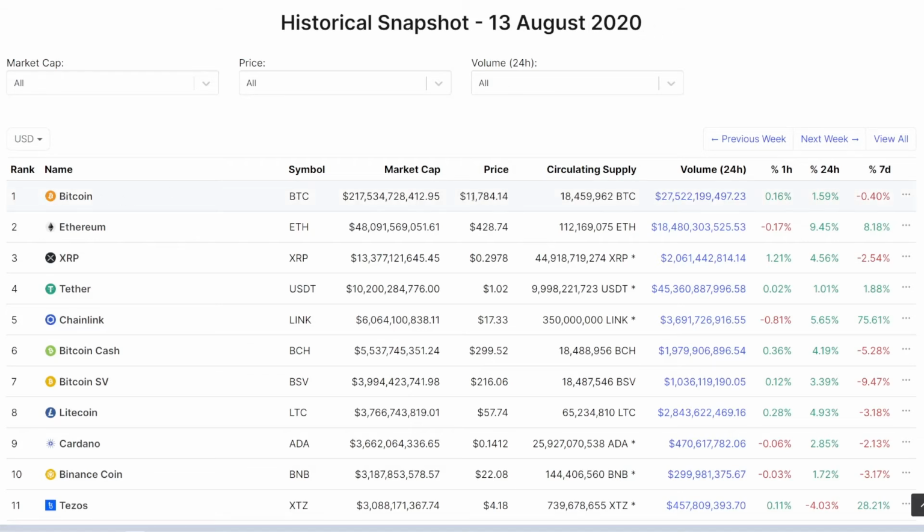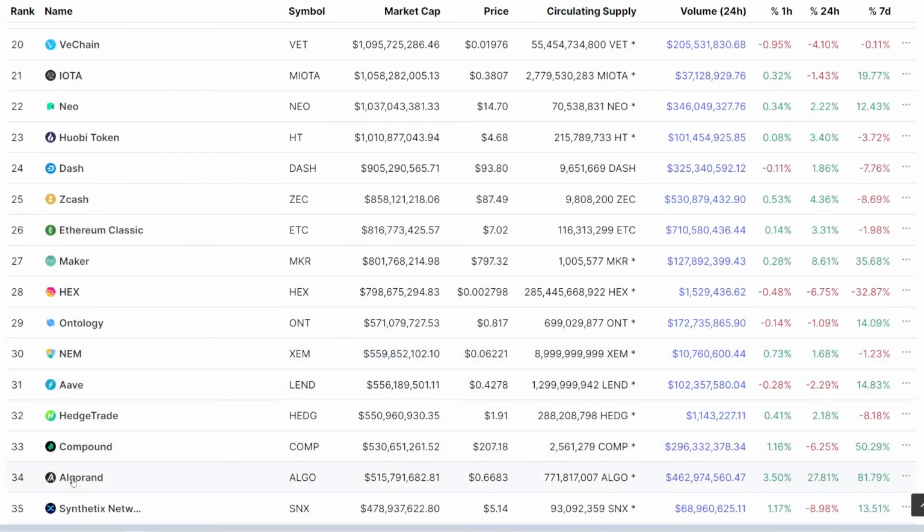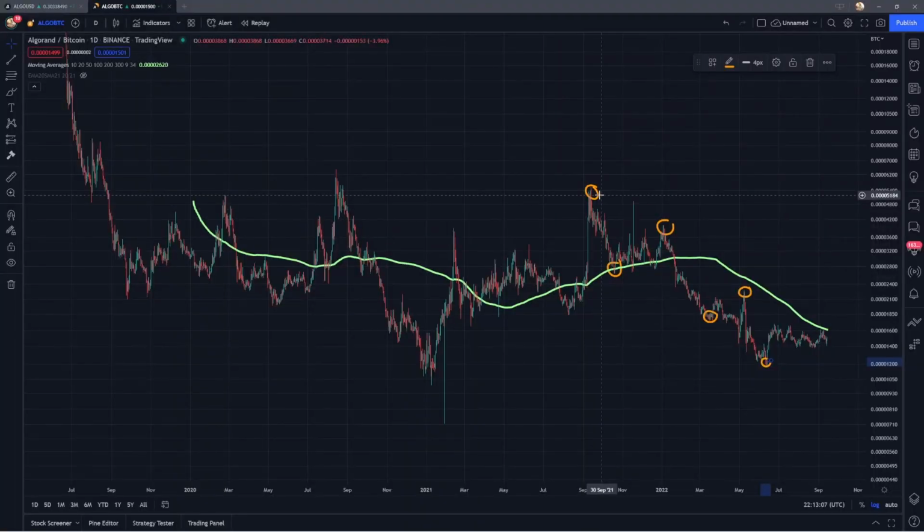You can see that Bitcoin was $11,800, Ethereum was $429, and if I scroll all the way down, we can find Algorand, which on this date was the 34th highest market cap cryptocurrency, and it was 67 cents. So right off the bat, one of the takeaways is that Algorand has gone down by approximately 55 to 60%, whereas Bitcoin has gone up by almost 2x, Ethereum has gone up by around 4x. So this is the opportunity cost that the chart represents. This is what it means when Algorand has underperformed Bitcoin, and you can also see how it's underperformed Ethereum quite significantly. So that is the problem with this downtrend with respect to Bitcoin.